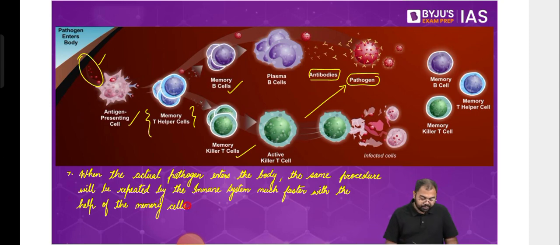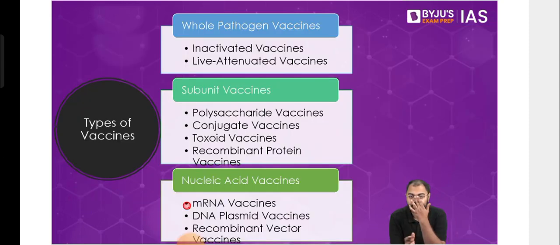Now, in case of vaccines, to make this procedure work, there are various different types of vaccines that we use. We have whole pathogen vaccines, we have subunit vaccines, and we have nucleic acid vaccines. Whole pathogen vaccines are the vaccines where you use the entire pathogen, and that's why it is called a whole pathogen vaccine.